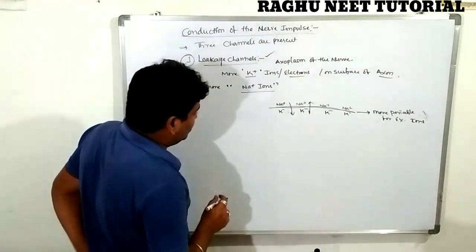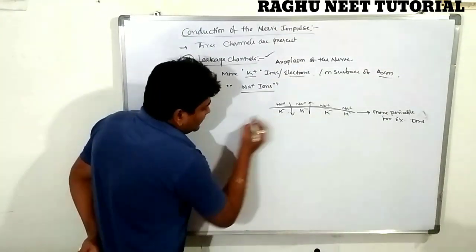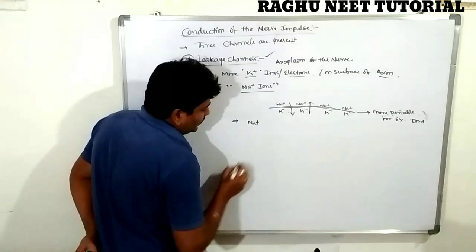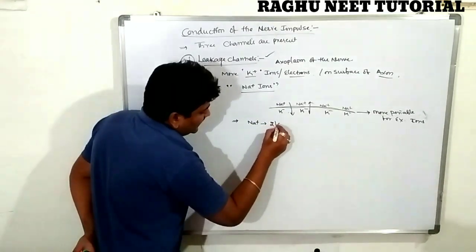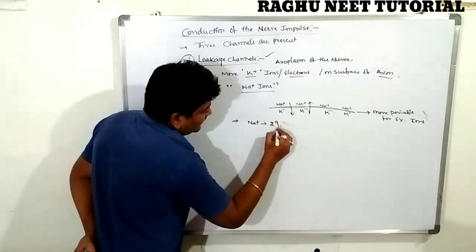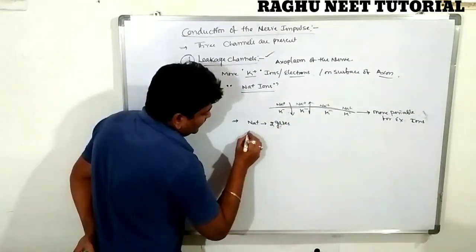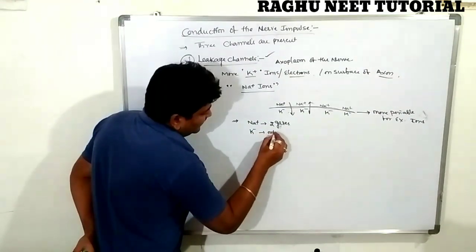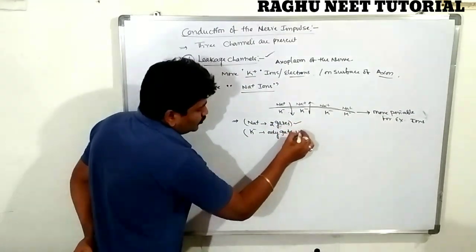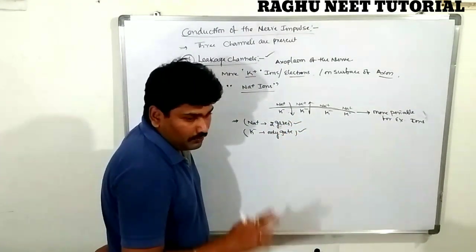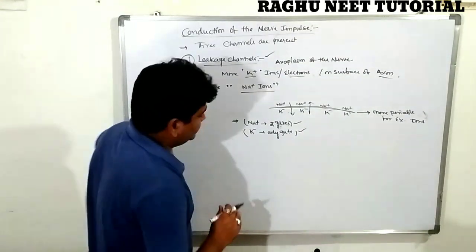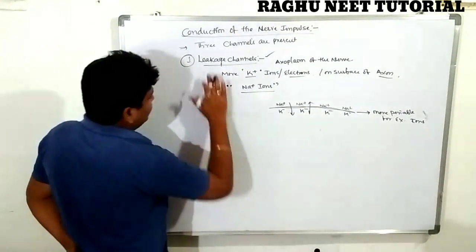Before we discuss the next one, the ligand channel, the leakage channel consists of sodium ions. Sodium has two leakage channel gates present. Potassium contains only one gate. Sodium contains two gates. Listen carefully. Potassium contains only one gate, sodium contains two gates. So what is that? A leakage channel.